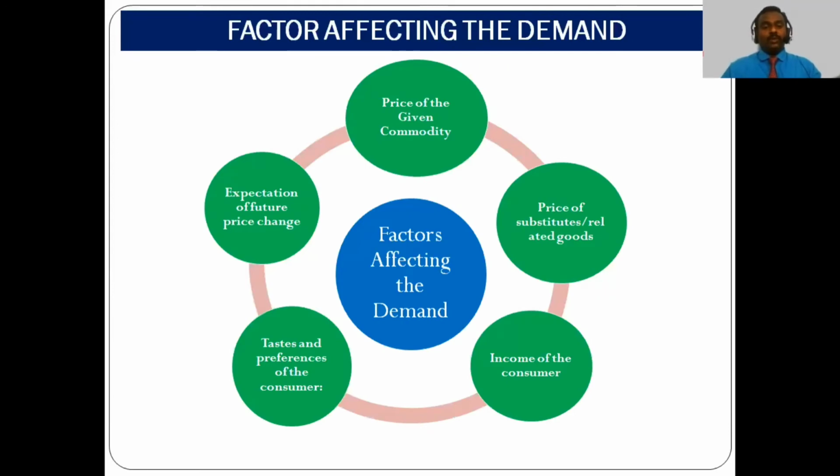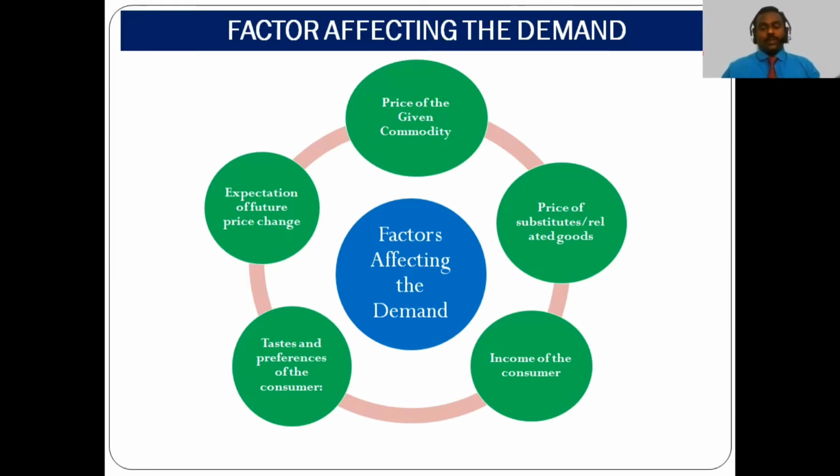So next we'll move to the factors that affect the demand. There are 5 factors that affect the demand. The first one, the price of the given commodity. For example, if the price of the particular commodity increases or decreases, definitely that will affect the demand. If the price of a particular product increases, the demand will go down. If the price of the particular product is reduced, then the demand for that product goes up.